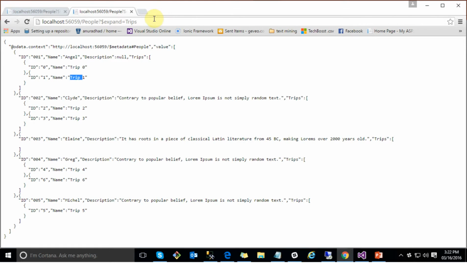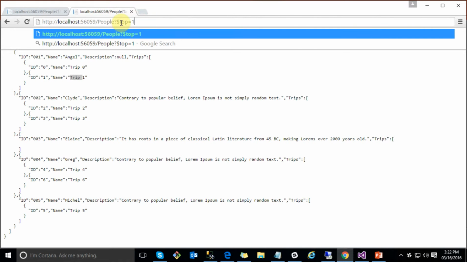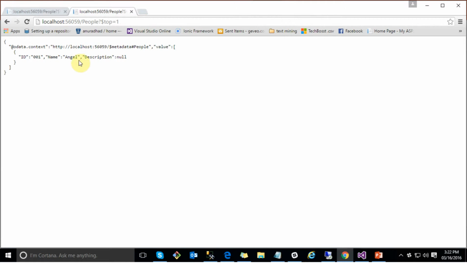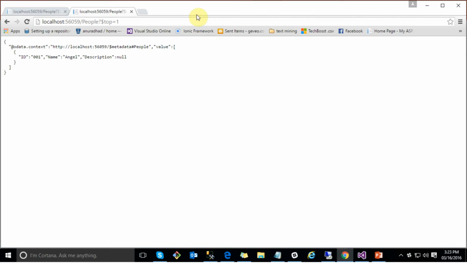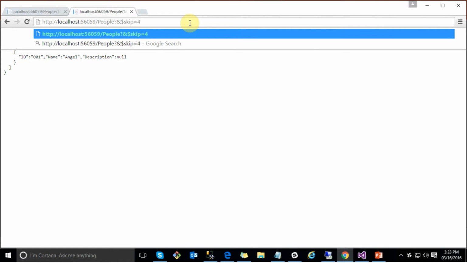Now I am going to retrieve the first data in my data source. Here I'm using the top parameter and I want the first one, so I am putting 1. Now it shows the first one, the ID is 001. Likewise, now I am going to skip the first 4 details of my data source and it should retrieve the latter part of the data source.